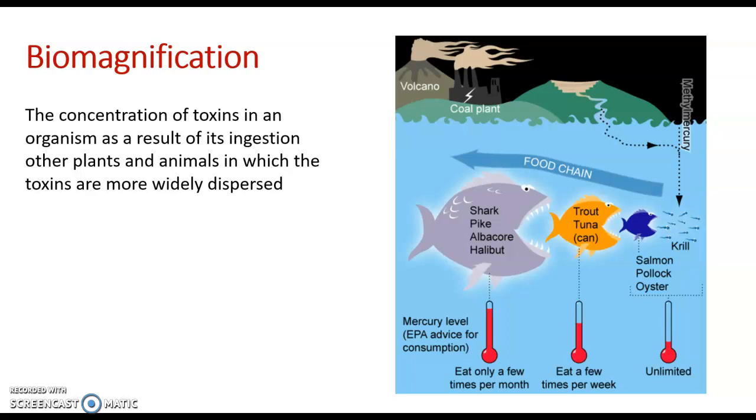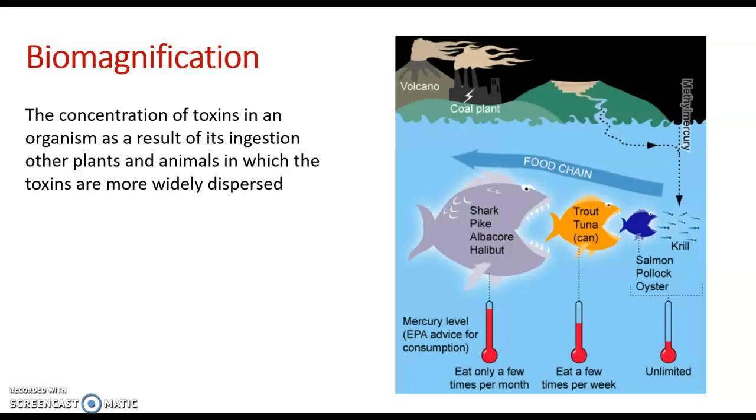If mercury is present in an ocean environment, it will be absorbed by all of the organisms that are exposed to the contamination. So krill and small plankton are eating the plant producers, and they're going to be exposed to small amounts of mercury in the water. But the mercury that is absorbed by the krill is consumed by fish at the next trophic level, like the salmon in this image. And then the salmon are consumed by tertiary consumers like tuna, and then the tuna are consumed by quaternary consumers, in this case the shark.